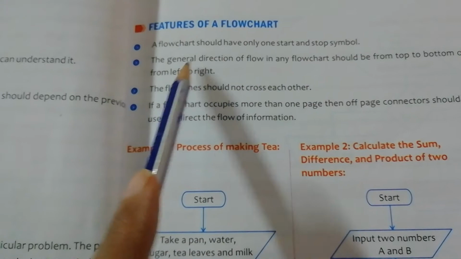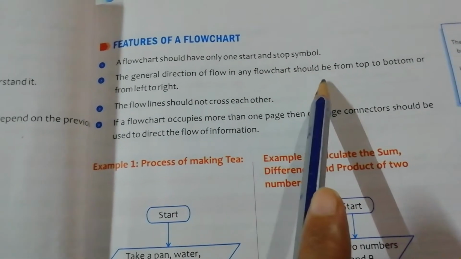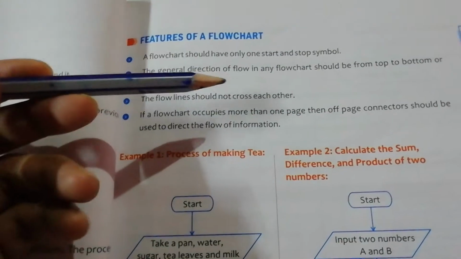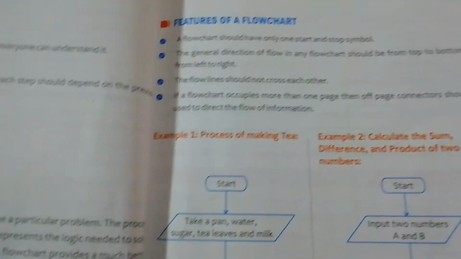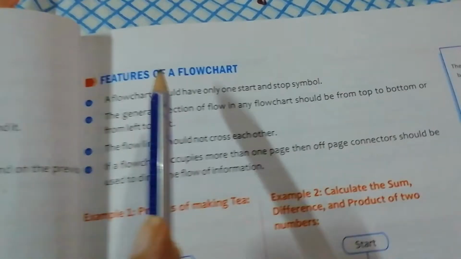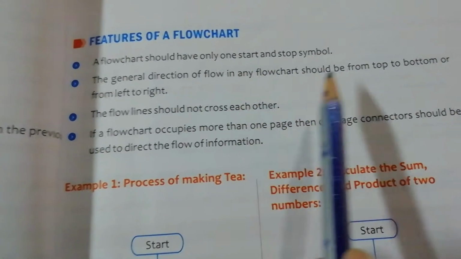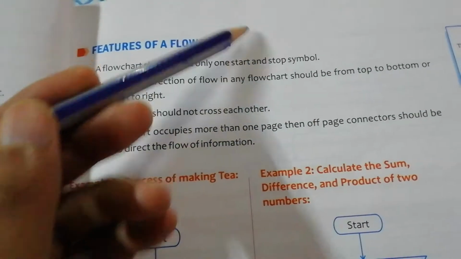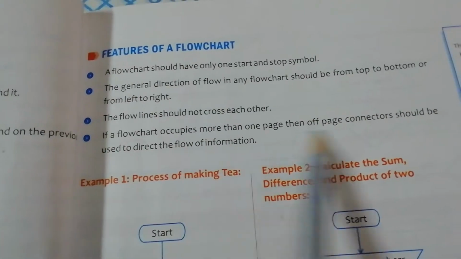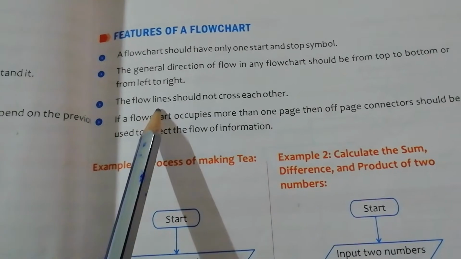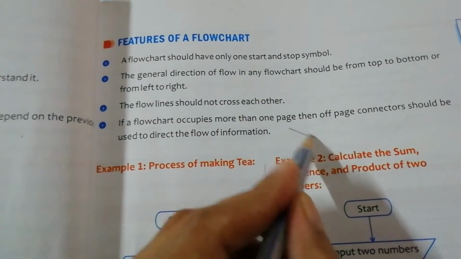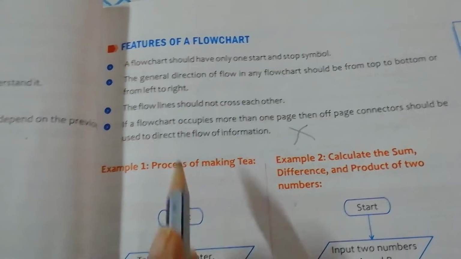The general direction of flow in any flow chart should be from top to bottom or from left to right. Always, the direction lines we use, these one direction lines, move from top to bottom and from left to right, this direction. Okay, so the flow lines should not cross each other. They should not be like this, should not cross each other.